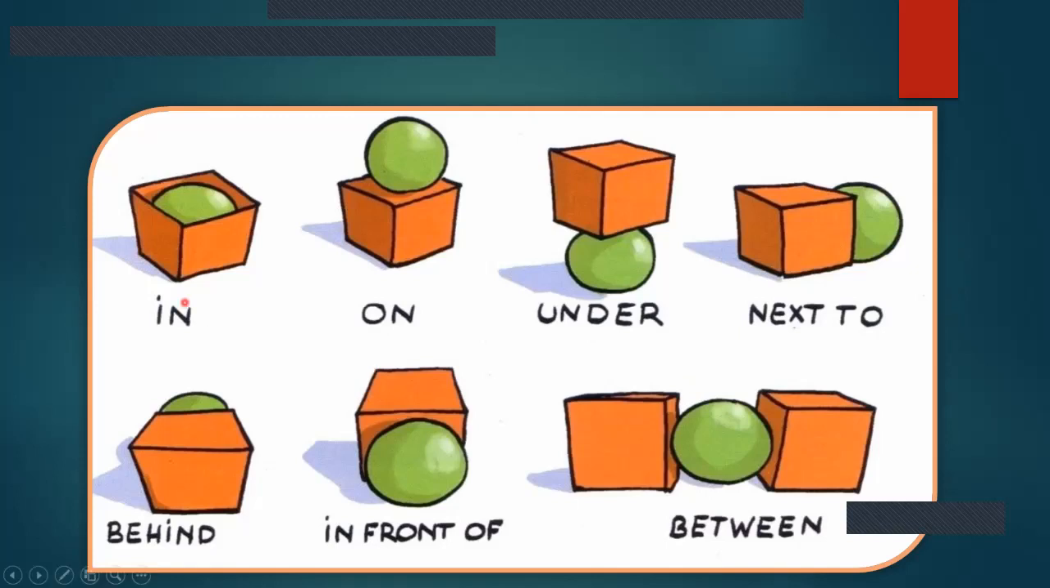In this picture, the ball is in the box. The ball is on the box. The ball is under the box. The words in, on, under, next to, behind, in front of, and between are telling us the position of a ball.